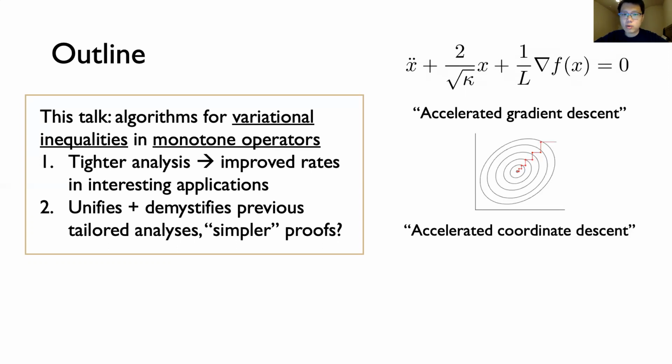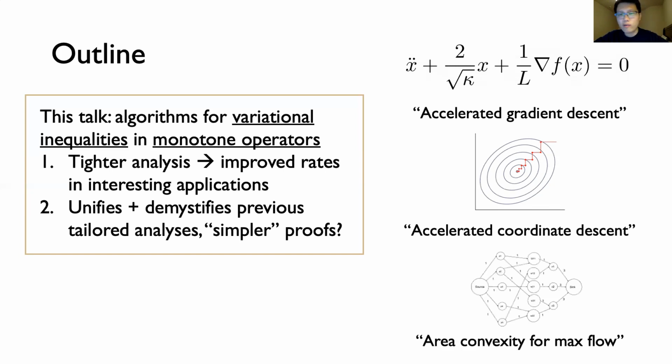Our paper also defines the expected version of relative Lipschitzness and shows that a new analysis of stochastic VI algorithms yields improved rates for structured problems and more fine-grained randomized accelerated methods than are found in the literature. Finally, a third application captured by our framework is approximation algorithms for undirected maximum flow. In particular, we show that the area convexity framework recently proposed by Sherman for this problem is recovered by a fine-grained analysis of standard VI algorithms.